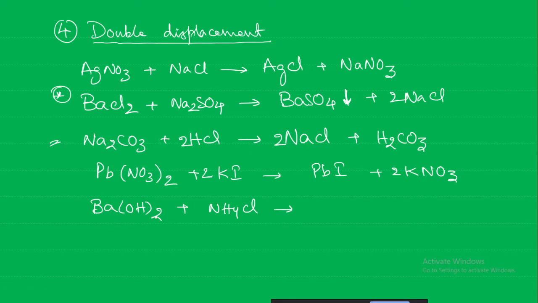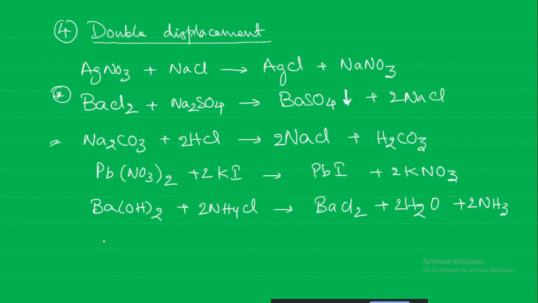Barium hydroxide with ammonium chloride gives rise to barium chloride, water plus ammonia. Can we say this reaction is a double displacement? Yes, this is also an example of a double displacement.